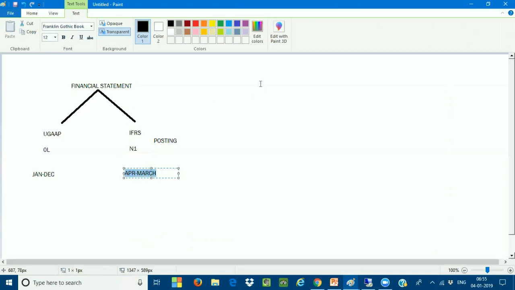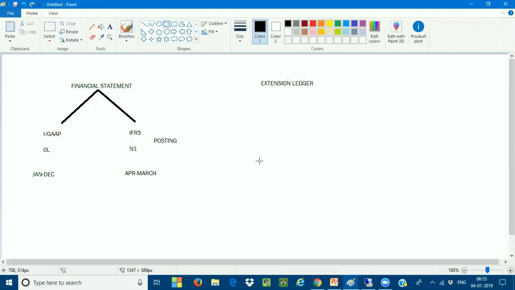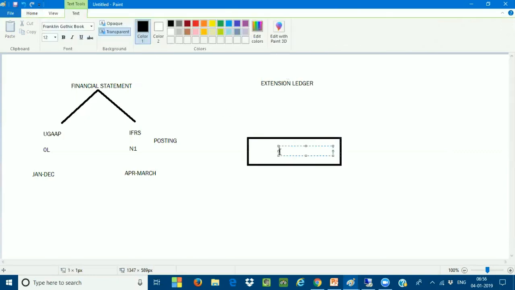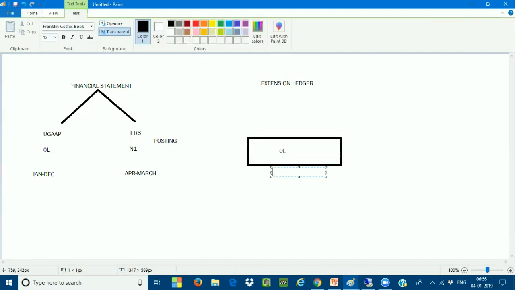when I'm talking about the extension ledger. Your base ledger, very, very important, can be any ledger, either a leading ledger or a non-leading ledger. If the base ledger is the OL, here it is January to December, and the fiscal year variant is USD.